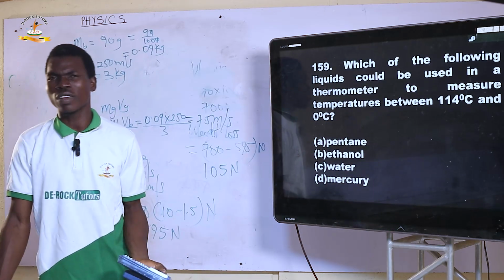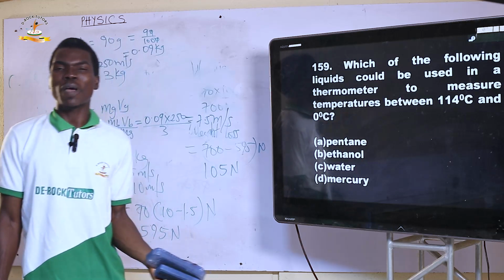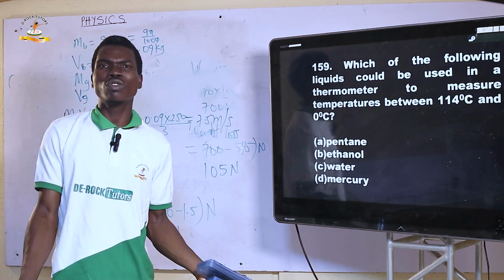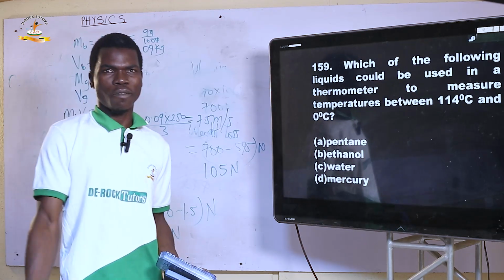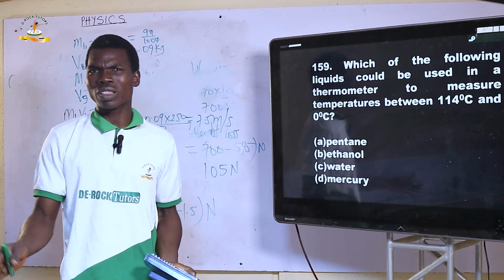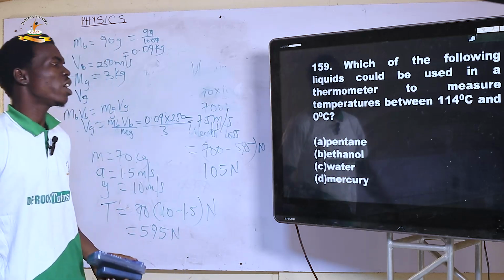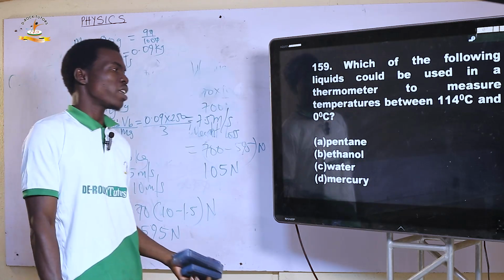Between 0 and 4 degrees, the density of water drops, making the expansion of water non-uniform between 0 and 4 degrees Celsius. However, even above 4 degrees Celsius, water still behaves anomalously, so we cannot use it as a thermometric liquid.